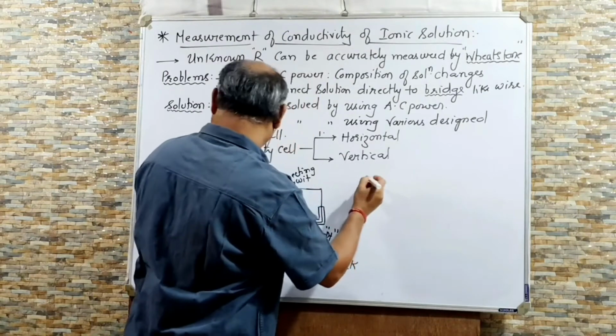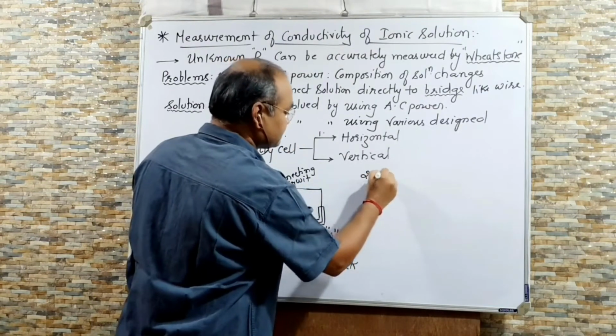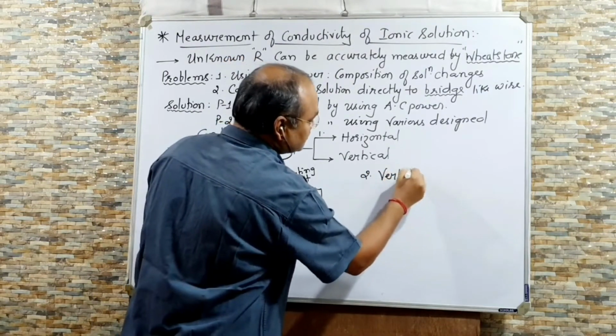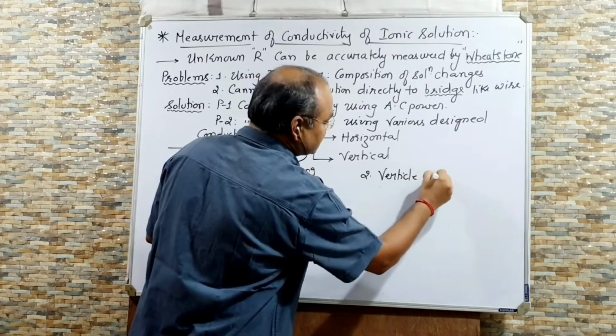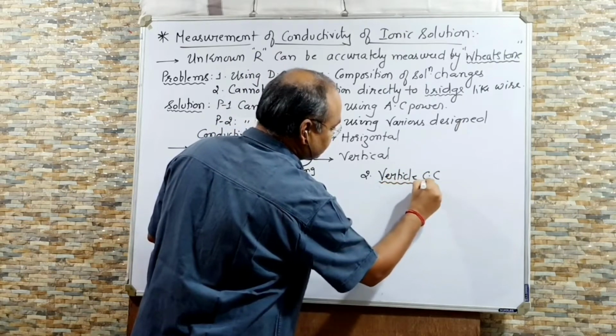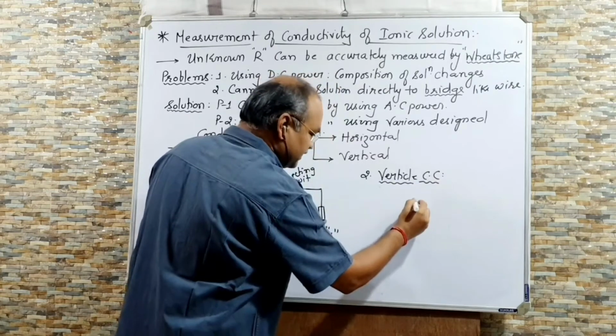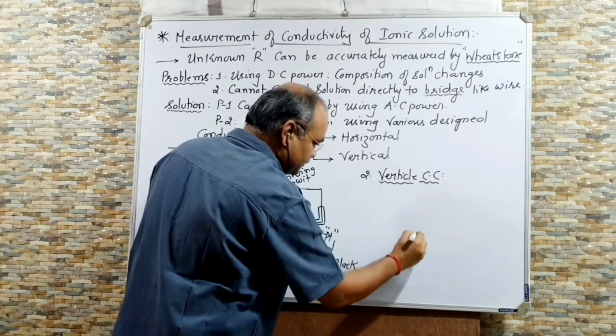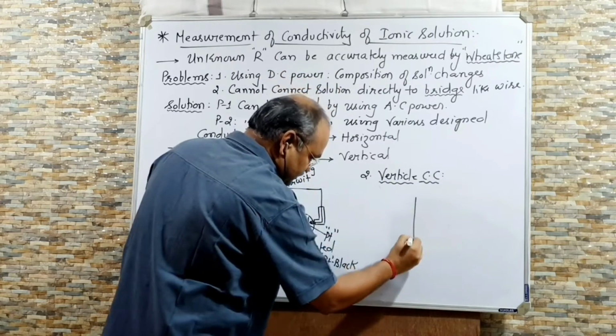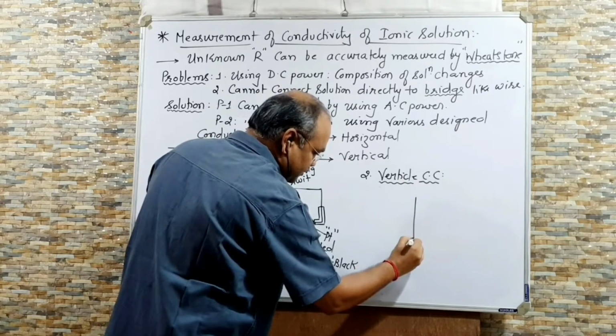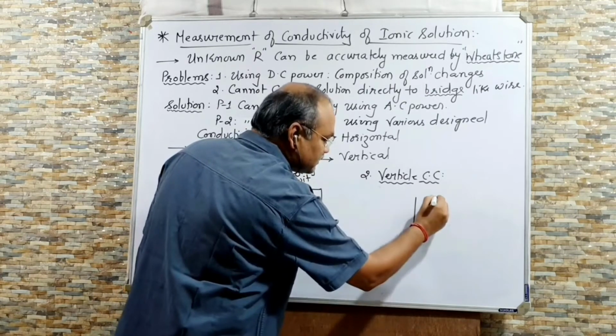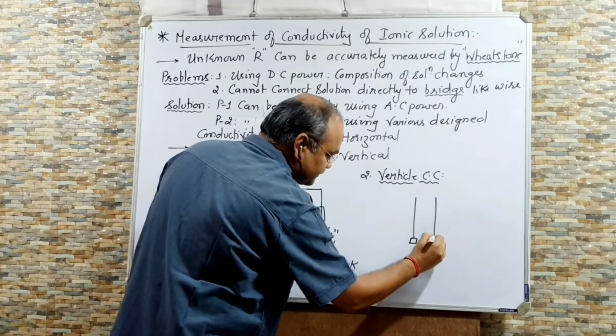Second is vertical. So I am drawing here vertical CC, conductivity cell. In vertical conductivity cell, here also there are two electrodes with a platinum plate.